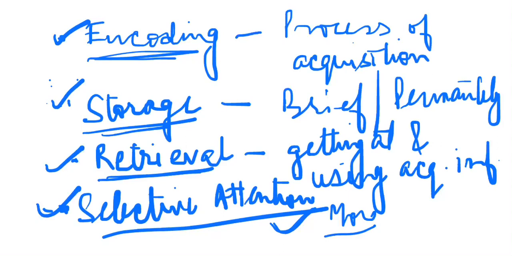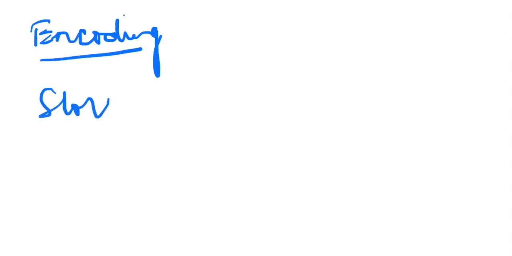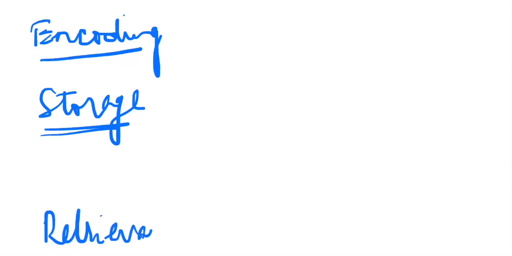Now this stored part: encoding happened, right? And then storage happened. So you have stored the memory, and the end product is retrieval, right? If this storage stays for a longer duration, then certain aspects you will keep on forgetting. The sensory storage will be there.